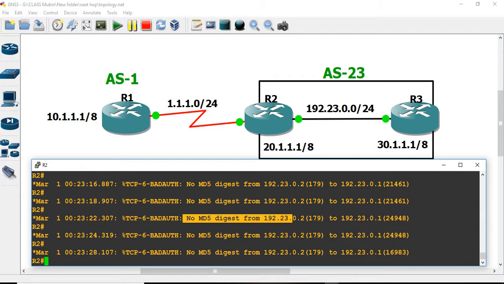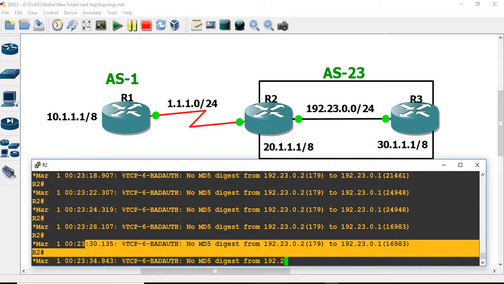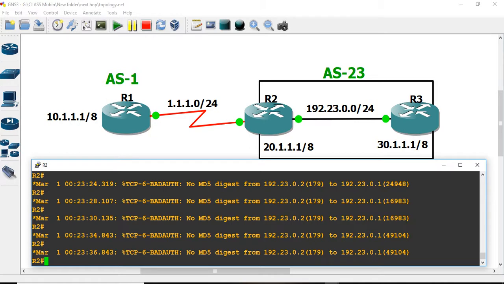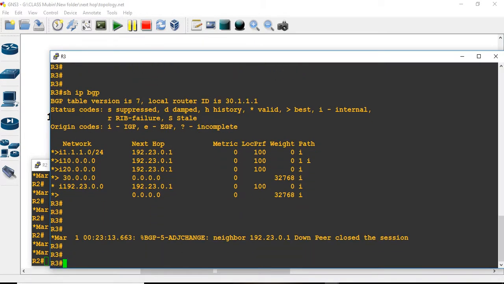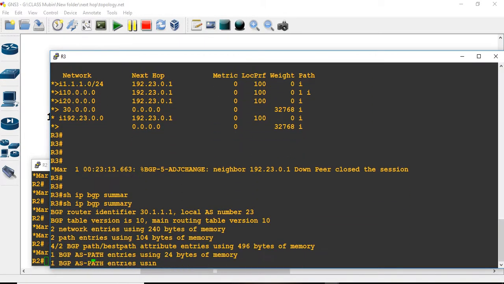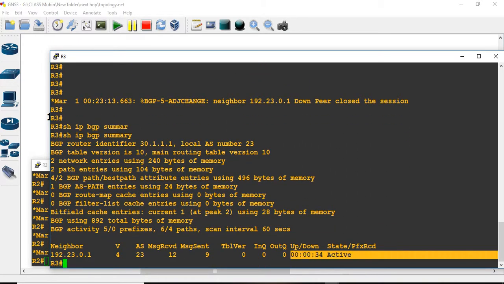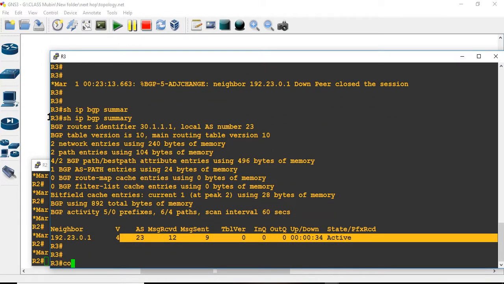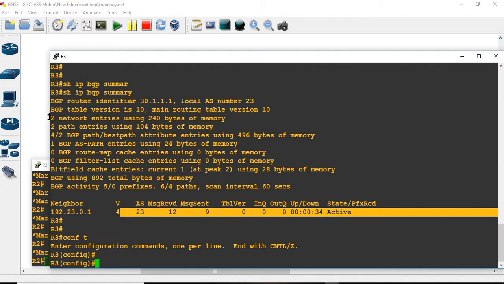The password did not match. So until and unless we enable the same password or the same authentication on R3, there will be a problem in creating neighborship. Let us see here. So IP BGP summary. Now the neighborship is in active state.